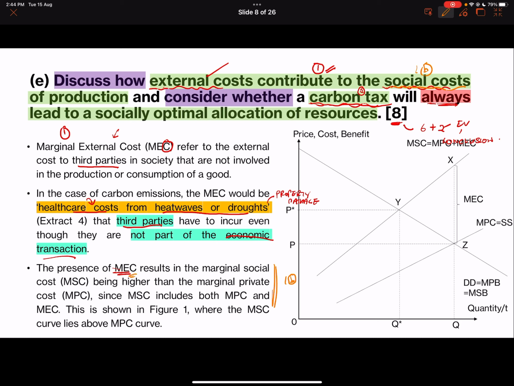The presence of the MEC results in an increase in marginal social cost, or marginal social cost being higher than marginal private cost. If you know what marginal social cost is, MSC is equal to the sum of all private costs or resource costs plus the cost to the external third parties, right? So that's why when MEC is more than 0, MSC will be more than MPC. This is shown in figure 1, so you just add in. You can see here, MSC is here, MPC is here, and that's divergent. Okay, so then I've answered the first one: how external cost contributes to social costs.